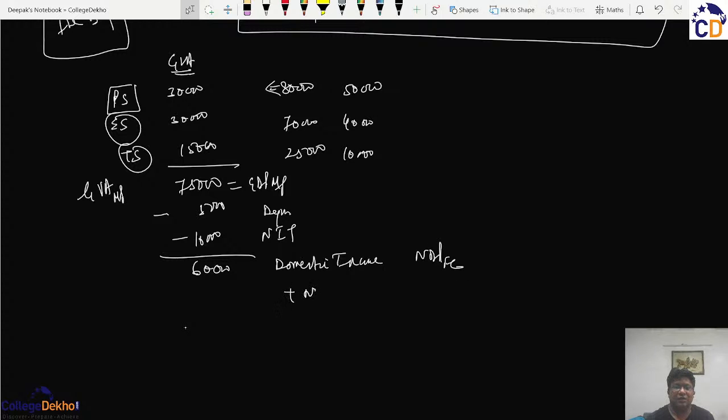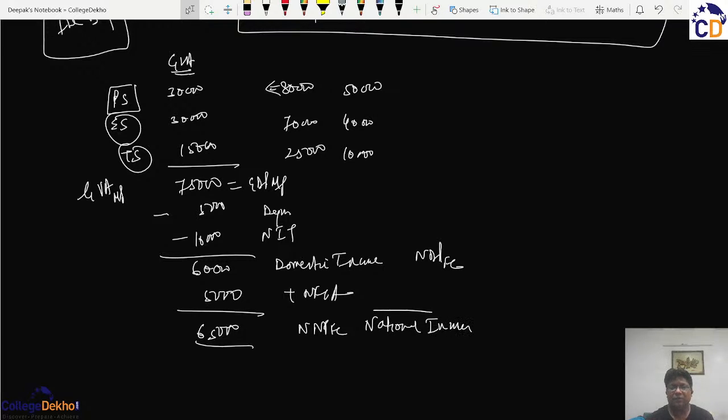And if the net factor income from abroad is 5,000, then we can say the 65,000 constitutes the NNPFC, that is the national income. And in this way, we can calculate the national income by the value added method.